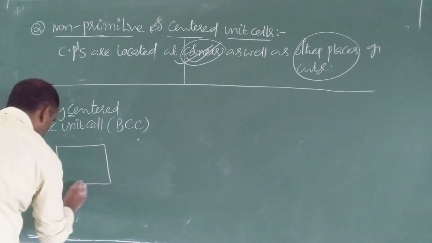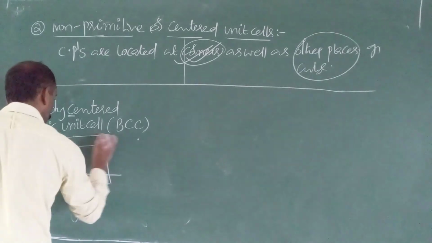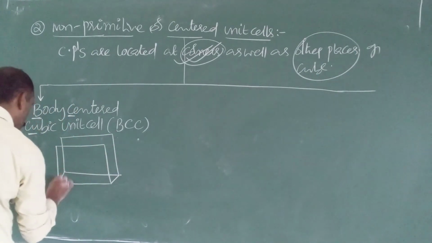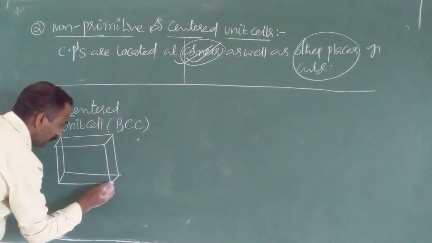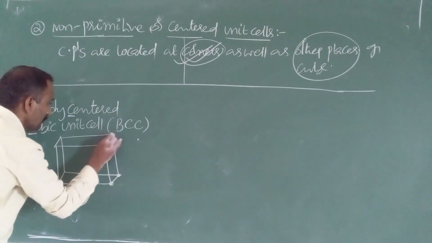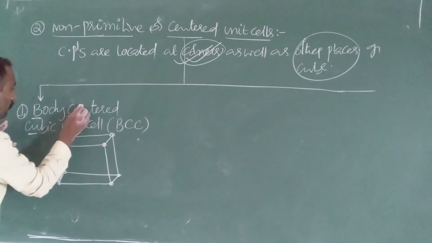All these are cube shape. According to definition, constituent particles first of all located at 8 corners. In addition to corners, center of the body.